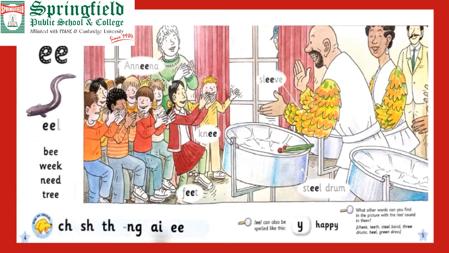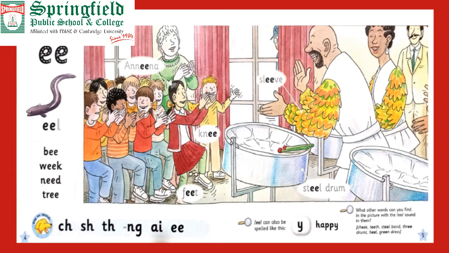What other words can you find in the picture with the E sound in them? Yes, tell me. Cheek. Teeth.